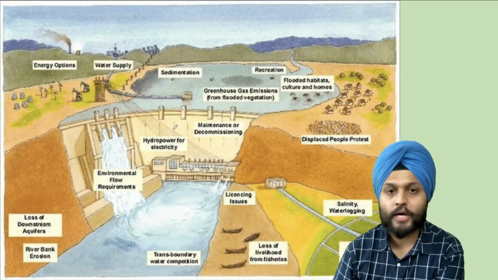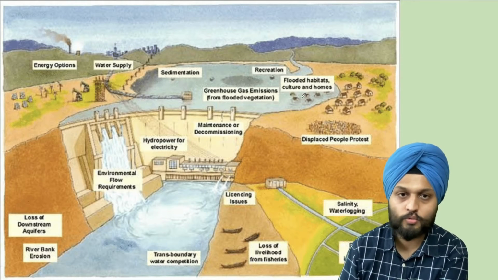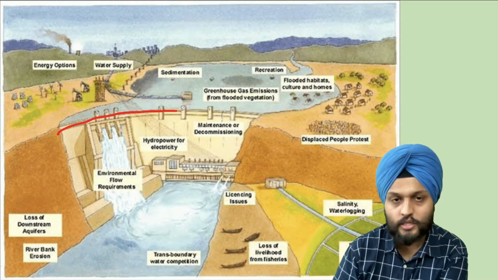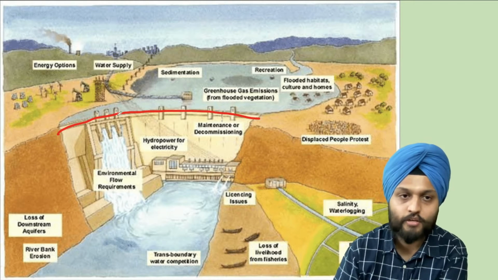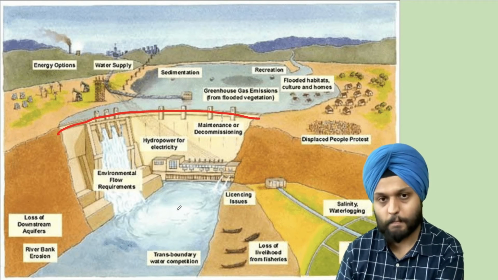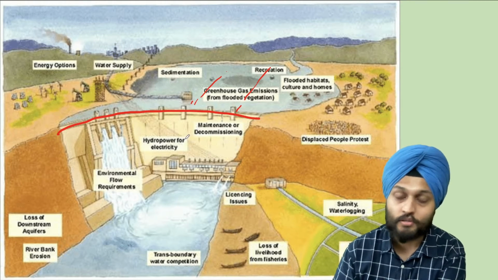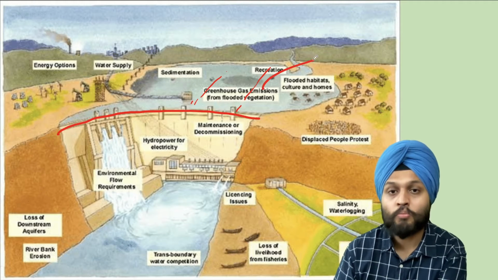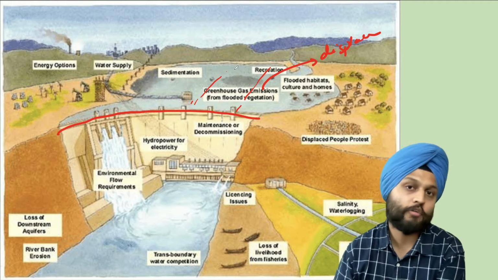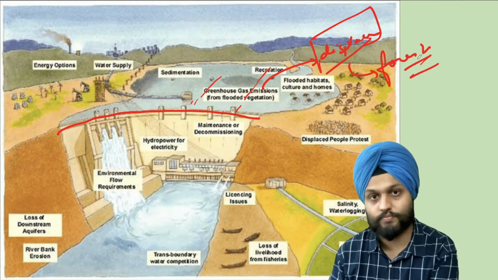Now how will it impact the hydel project over here? Let's say this is the water area, surrounded by the mountains over here. Earlier it used to be so. Now this structure was created and this valley is then flooded with water. The flow of the water is stopped. When it is required, the water flows. Now naturally there would be people living over here in the low-lying areas. Some people would be cultivating. So they have been asked to be displaced: we want water over here for the people downstream, so you have to sacrifice your land. So they are displaced. The forests in which they lived are taken away.